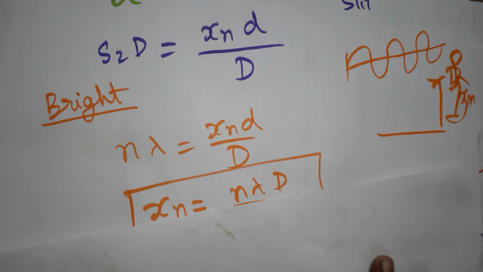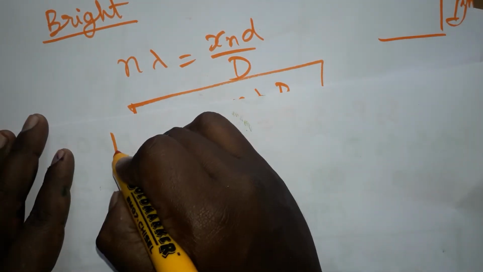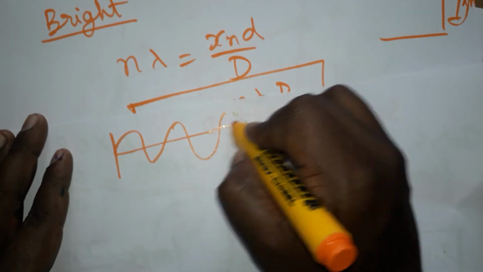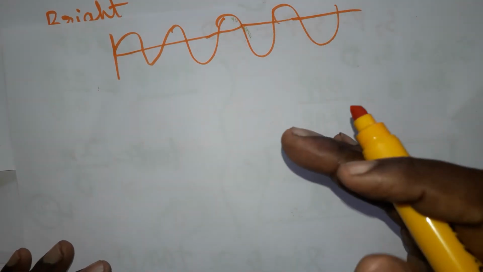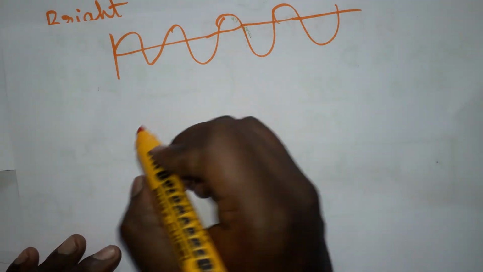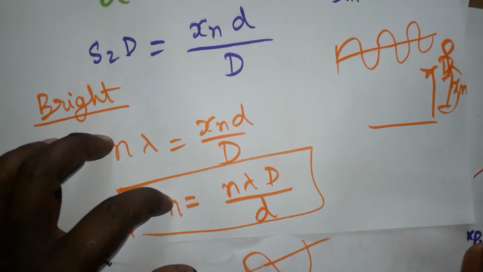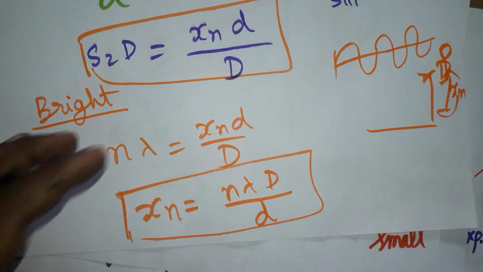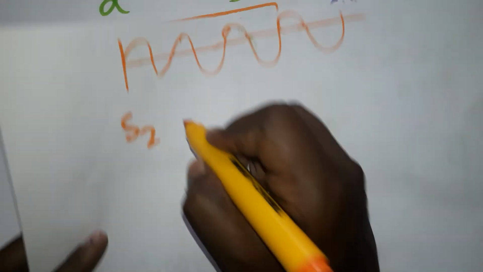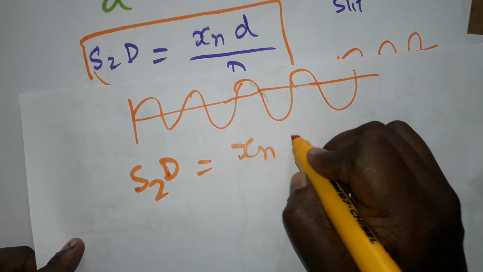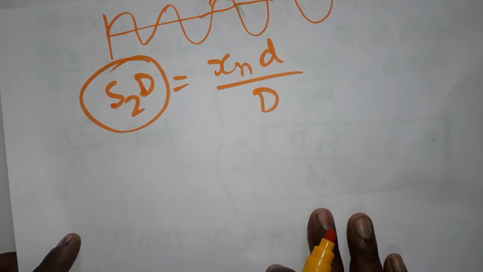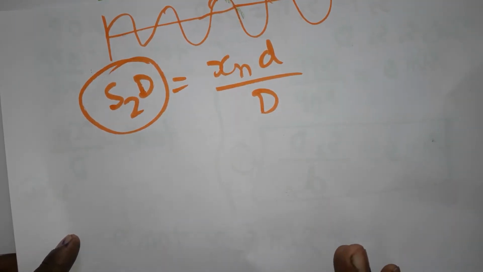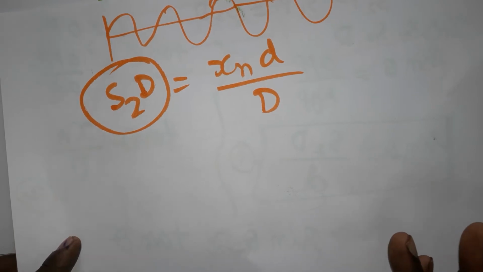Just a small thing: a full wave, next full wave, next full wave, this is formed as a bright fringe. Now half of the wave, 0.5, 1.5, 2.5, 3.5, like that it is going to produce a dark fringe. So the same equation I have taken, S2D is xn small d by capital D. This difference will be 1.5, 2.5, 3.5, like that. If the wave is formed like this it means it's destructive, which is going to produce zero intensity. It's going to be called dark.